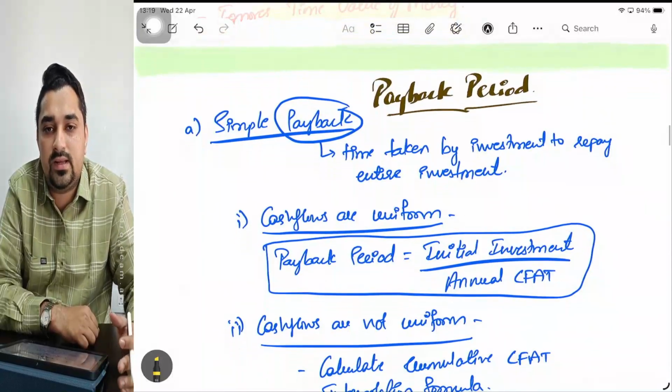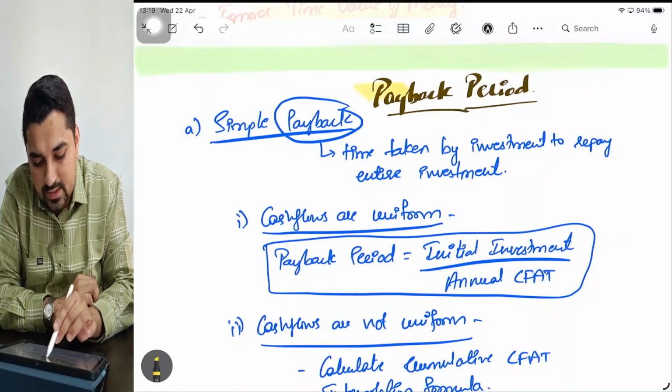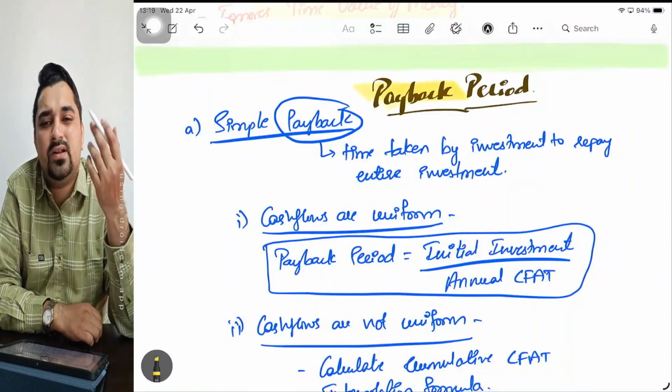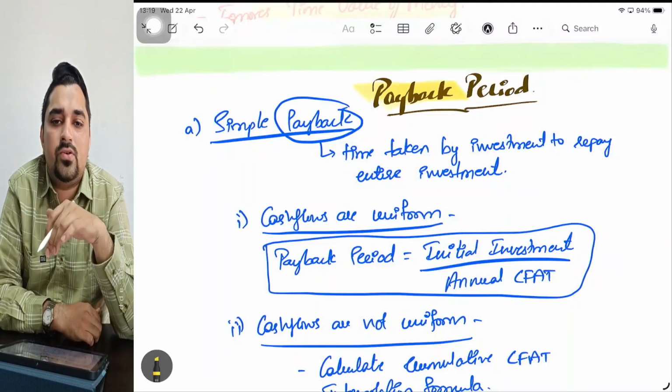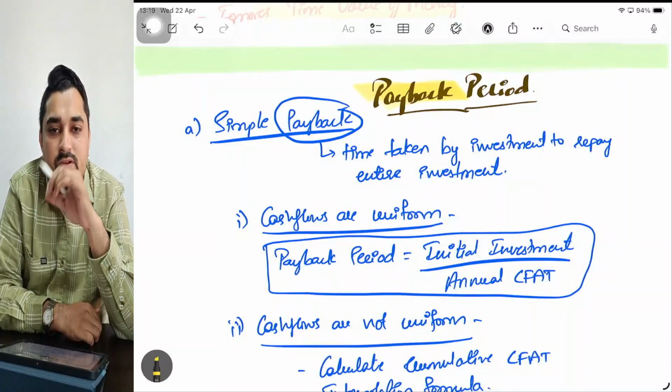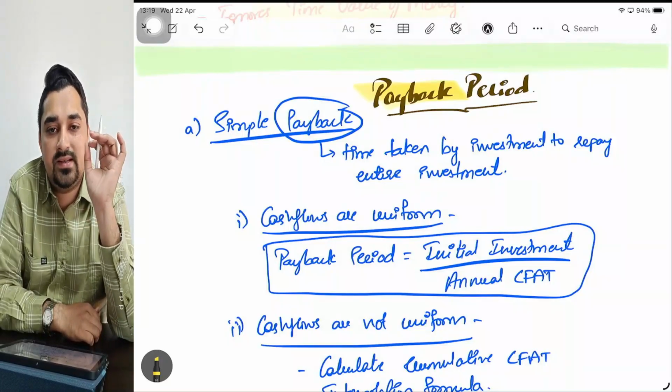Coming to the next method, that is payback period. In payback period, the first one is simple payback. Understand the term payback. What do you mean by payback? Whatever amount of investment I have made in a particular project, after what amount of time will it come back to me? So if I put 10 lakhs, when will I get my 10 lakhs in return? Yes, that is called payback period.